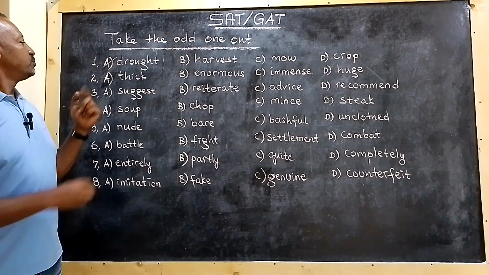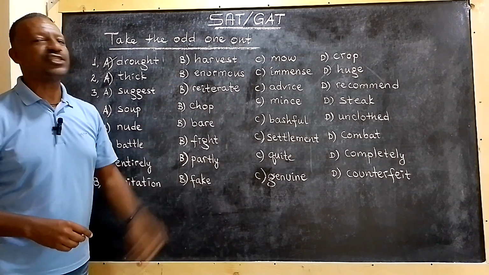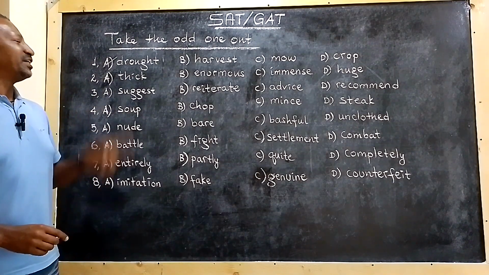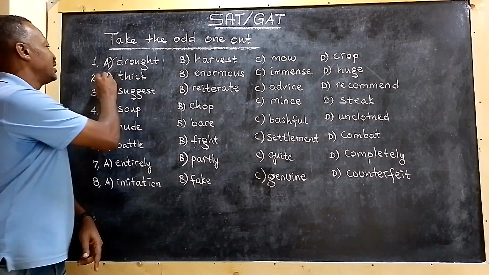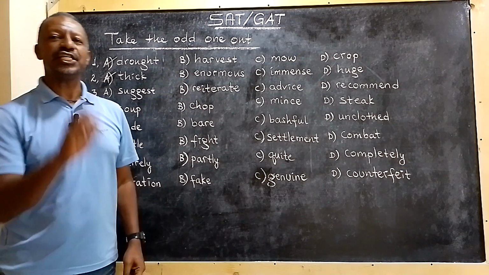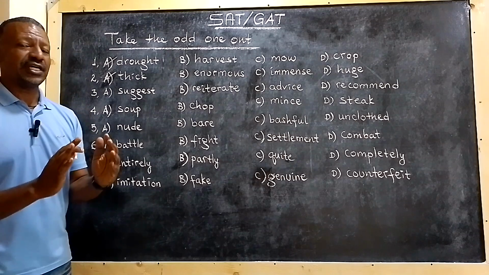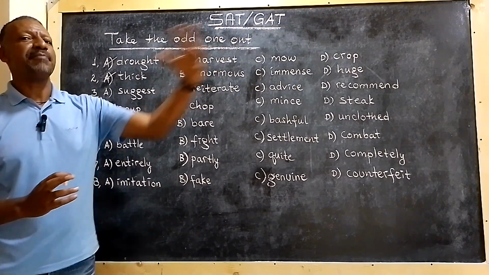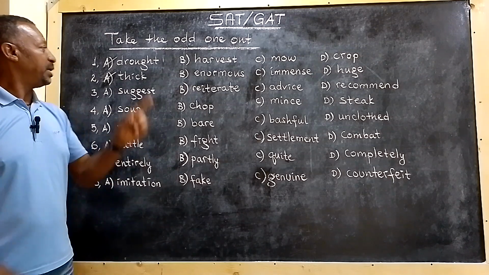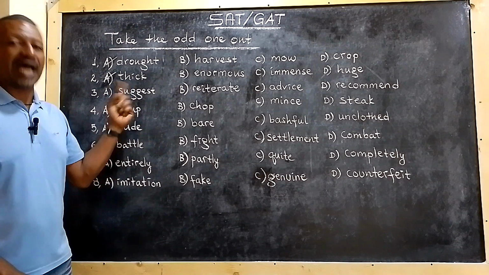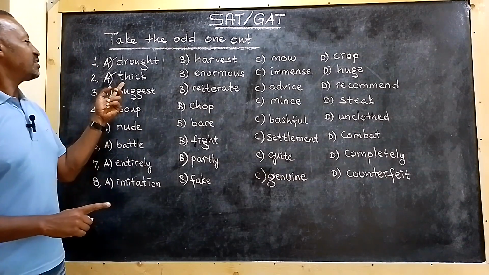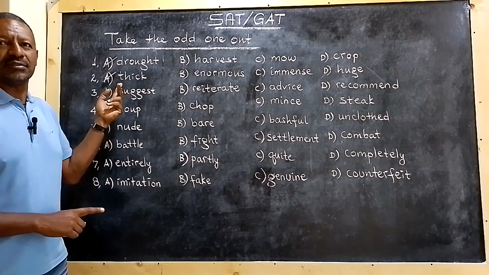What about number 2? Number 2, thick, enormous, immense, huge. This is a little bit difficult, right? I know that. You are correct. Thick is the correct answer. Why? Because enormous, immense, and huge are adjectives. They can describe some kind of high magnitude of anything, which means the amount or the number. But thick is only for size, mostly for size. Okay? So we can say that it is a little bit unique, right?